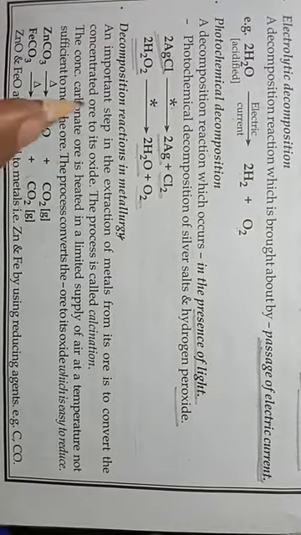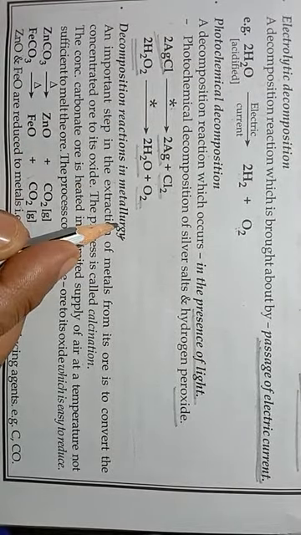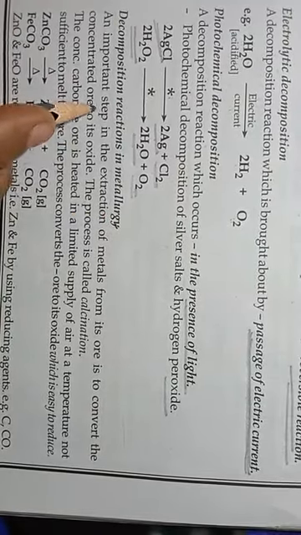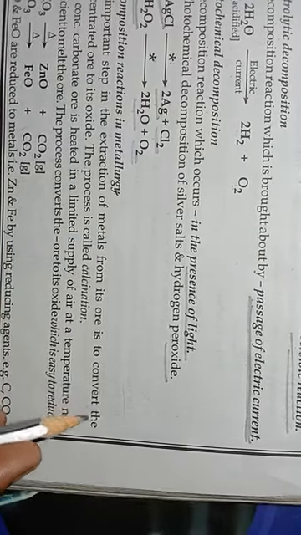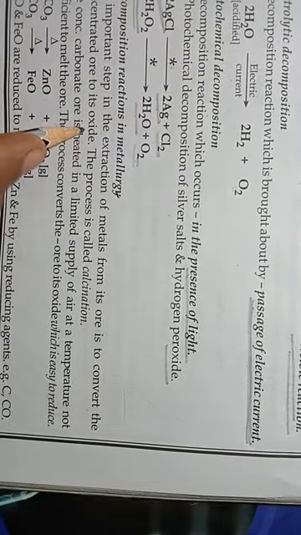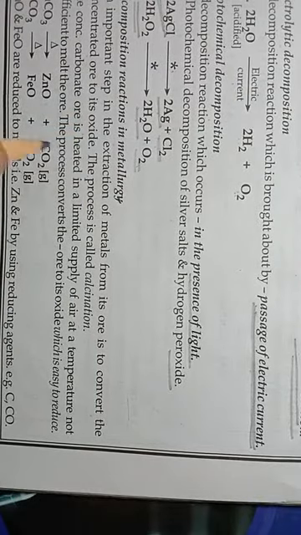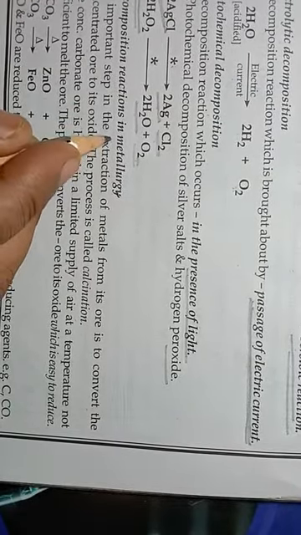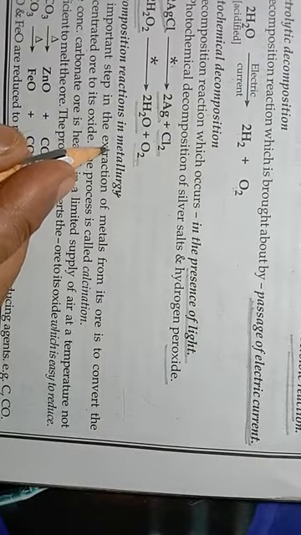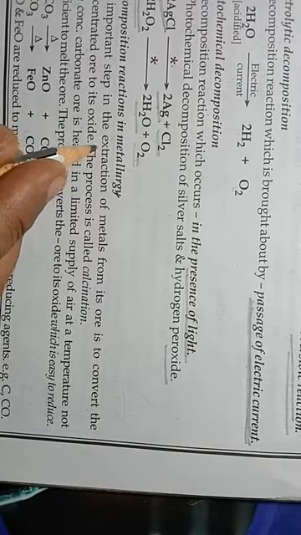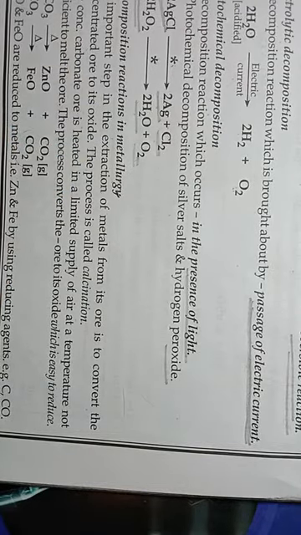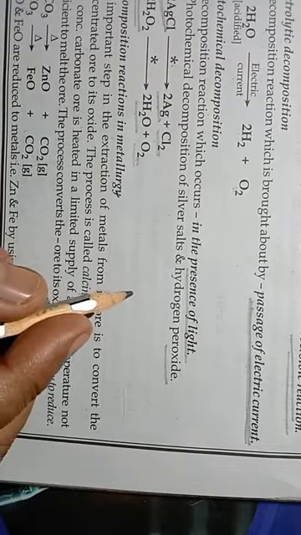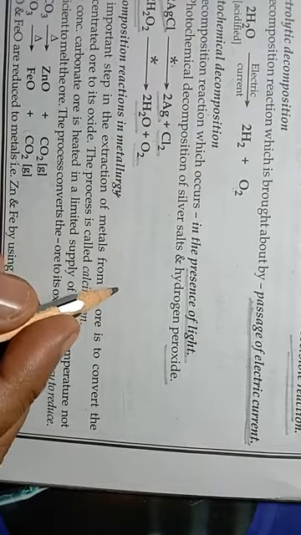Then the last point, decomposition reactions in metallurgy. An important step in the extraction of metals from their ores is to convert the concentrated ore to its oxide. So what is metallurgy? Metallurgy is the combined process of a number of physical and chemical changes through which we extract pure metal from its ore.